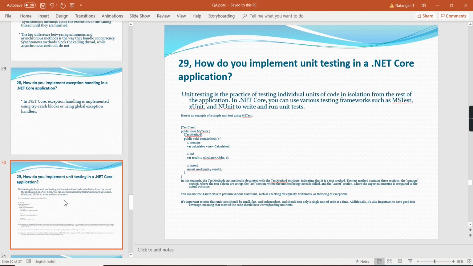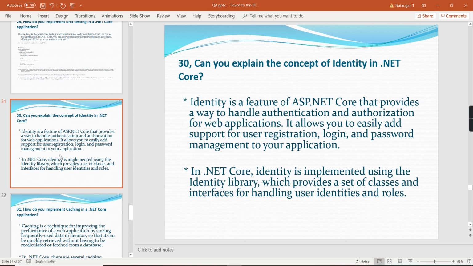So in this .NET Core application, you can use various testing frameworks such as MSTest, xUnit, and NUnit to write and run the unit test. Okay. Next one. Can you explain the concept of identity in .NET Core? Identity is a feature of ASP.NET Core that provides a way to handle authentication and authorization for web application. It allows you to easily add support for user registration, login, and password management to your application. So in .NET Core, identity is implemented using the identity library, which provides set of classes and interfaces for handling